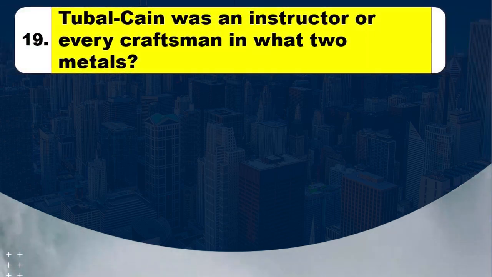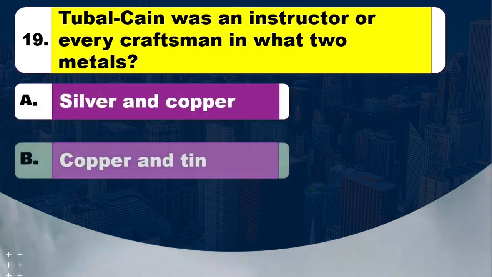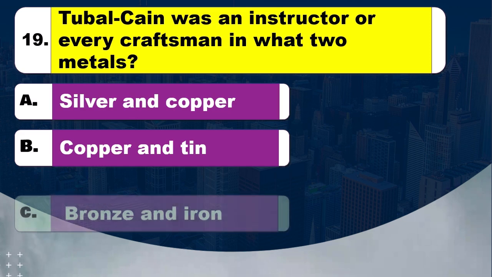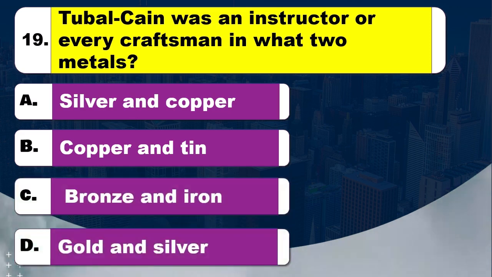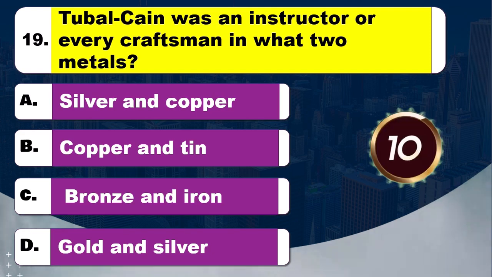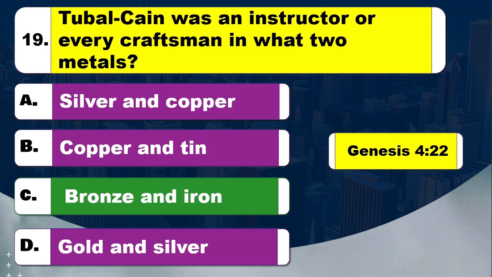Question 19. Tuval-Cain was an instructor of every craftsman in what two metals? Option A, silver and copper. Option B, copper and tin. Option C, bronze and iron. Option D, gold and silver. Time to think. The right answer is option C, bronze and iron. The Bible reference is Genesis, chapter 4 verse 22.